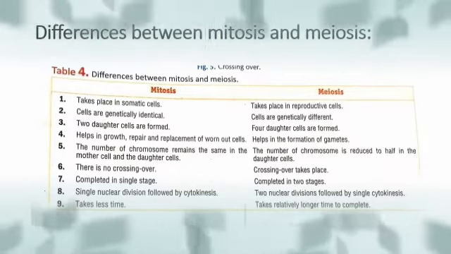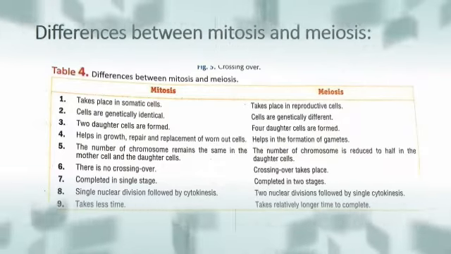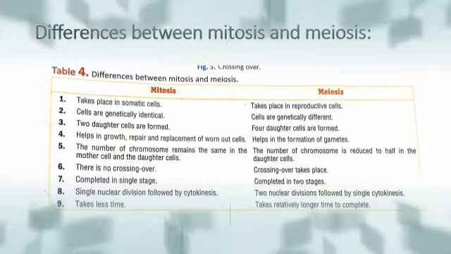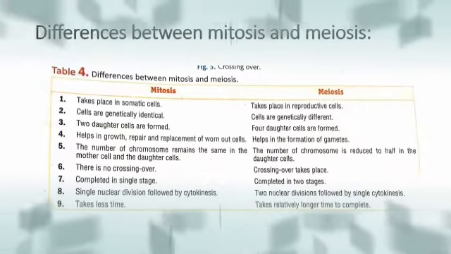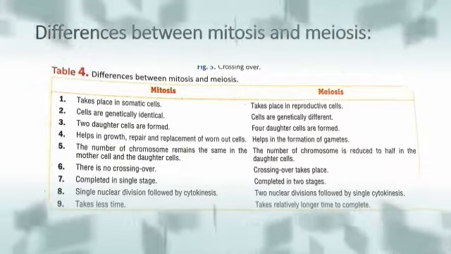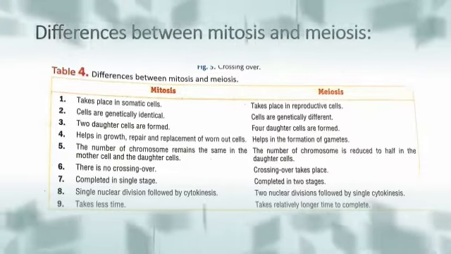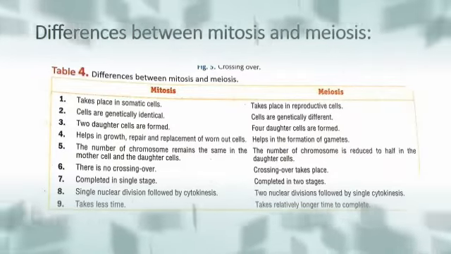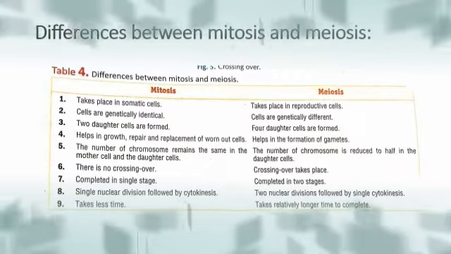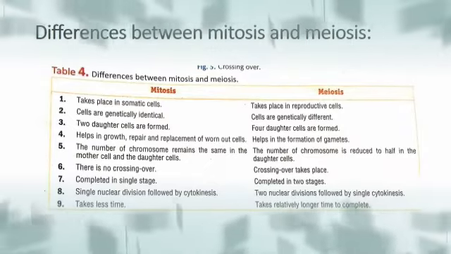That means formation of a new organism. In mitosis, the number of chromosomes remains the same in the mother cell as well as in the daughter cells, while in meiosis the number of chromosomes is reduced to half in daughter cells. In mitosis, there is no crossing over, while in meiosis crossing over occurs. Mitosis is completed in a single stage, but meiosis is completed in 2 stages, that means meiosis I and meiosis II will occur.